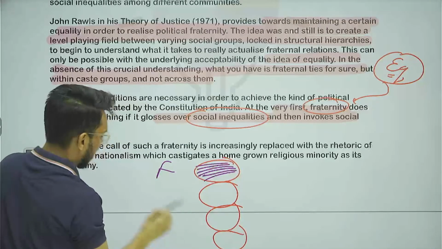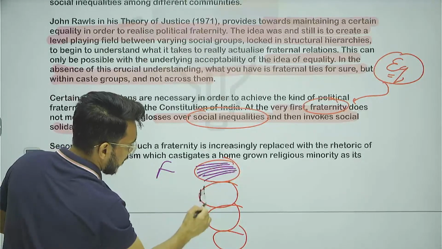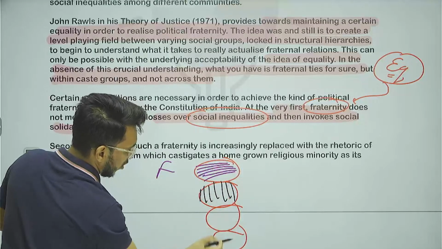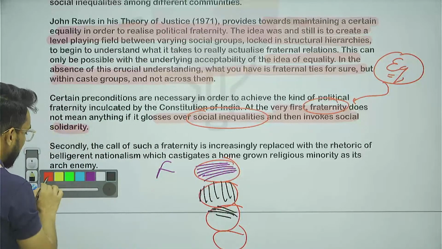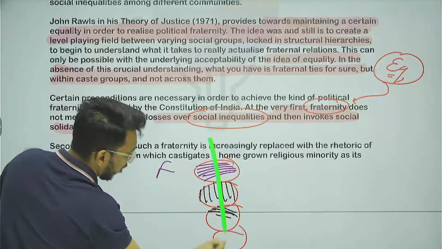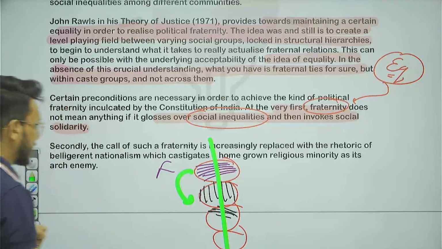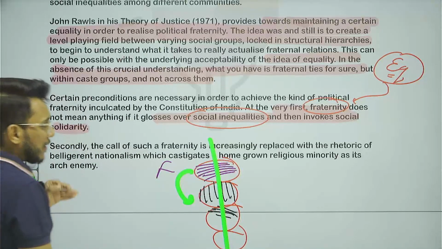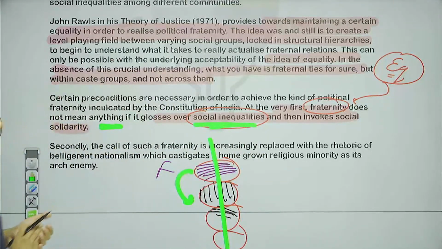In this group there will be fraternity, in that group there will be fraternity, in this group there will be fraternity; within the group there is fraternity, but there will be no fraternity across the groups. The people of different groups will be seen as enemies. So fraternity will not mean anything if it glosses over social inequality. Social solidarity within the group will be there, but other groups will be seen as outsiders.